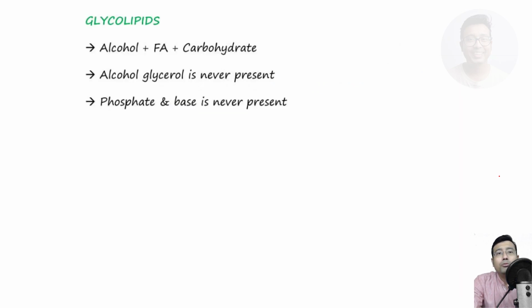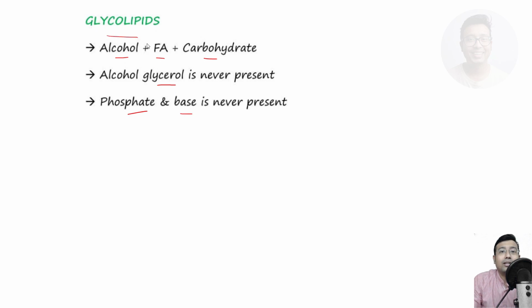Anyway, now we move to glycolipid. Okay, we need to know a brief about glycolipid. Glycolipid consists of alcohol, fatty acid and carbohydrate. Remember, this alcohol is not glycerol. It is never present in glycolipid. So students often confuse a glycerophospholipid with glycolipid. In case of glycerophospholipid, the parent alcohol is glycerol, but we are discussing glycolipid. Over there, glycerol is never present. Similarly, phosphate and base is also never present in glycolipid.